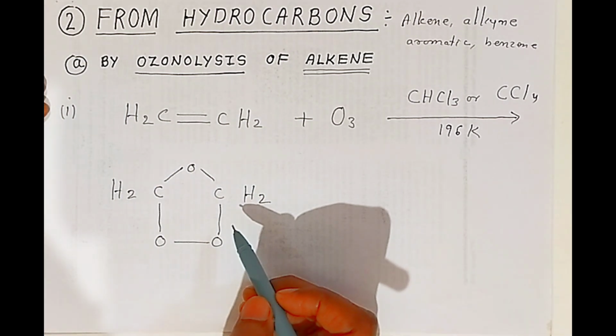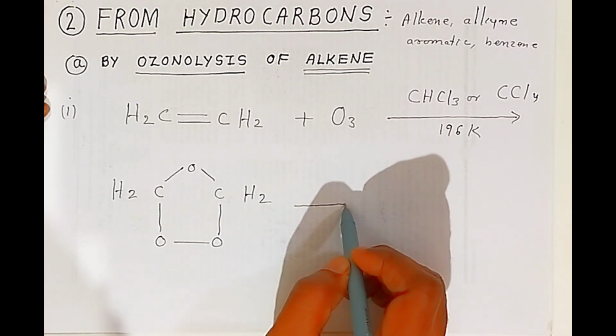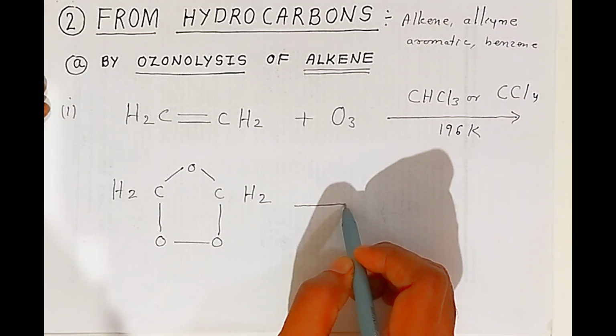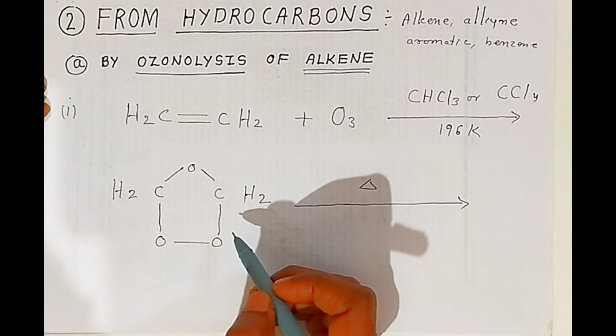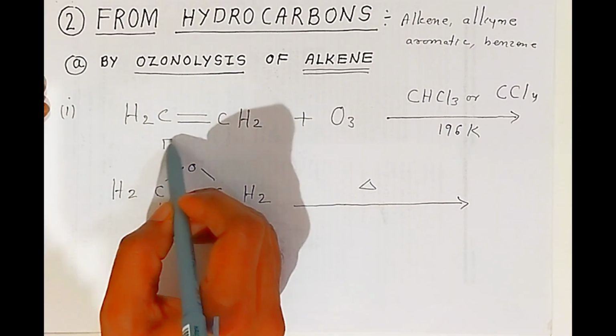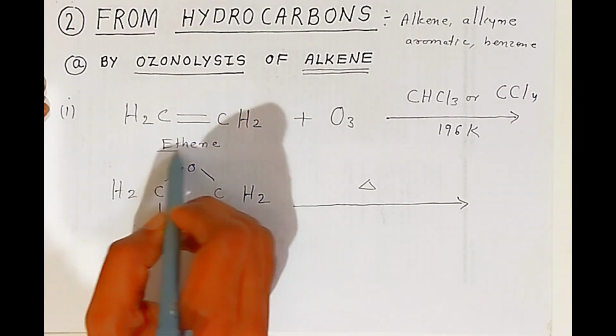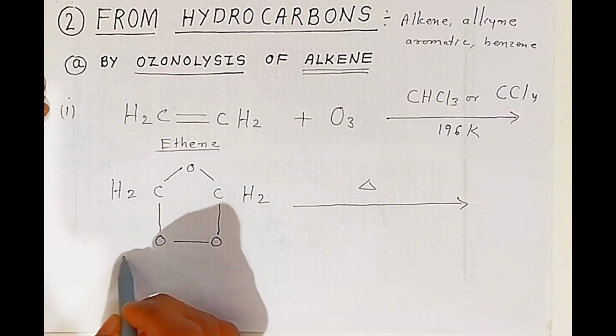Now what happens students, you have to again use zinc. You have to heat it. This is called ethylene ozonide. So ethene, this is your raw material ethene, when the ozone is added students, it will convert into ethylene ozonide.